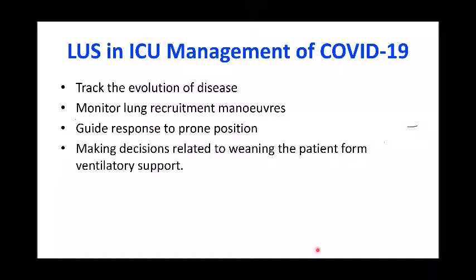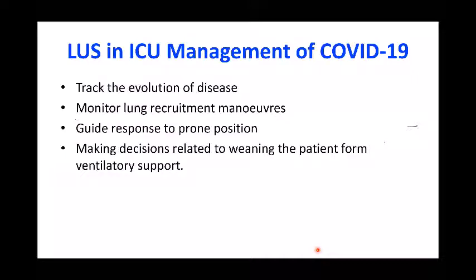We can also make certain decisions related to weaning the patient from the ventilator. Now we all know that these patients present with myocarditis at times. Let's assume the ejection fraction is 25%, maybe 30%, and now we are trying to wean the patient by giving a TP's trial. What happens when you give a TP's trial is there is a negative swing in the pleural pressure. It will become more negative, maybe 20, maybe 30. And there is sympathetic surge. This negative intrathoracic pressure leads more and more fluid into the lungs and leads to pulmonary edema. So what you can do, you can scan the lungs prior to doing the TP's trial.